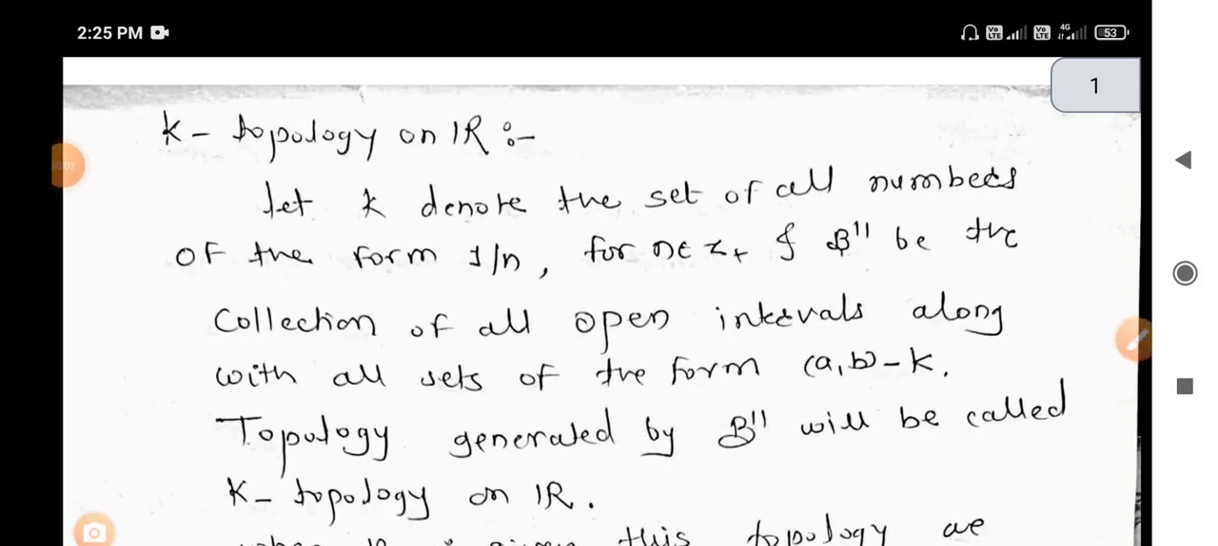Hello everyone. In the previous lecture we saw the definitions of two types of topology, that is standard topology and lower limit topology on R. So in this lecture we see the next type of topology, that is K topology on R, and what the relation is between the standard topology, K topology and lower limit topology.